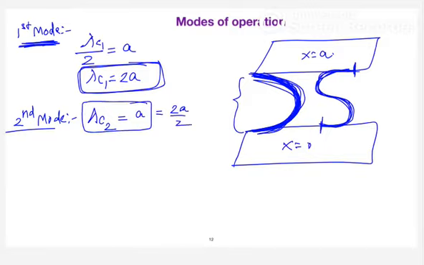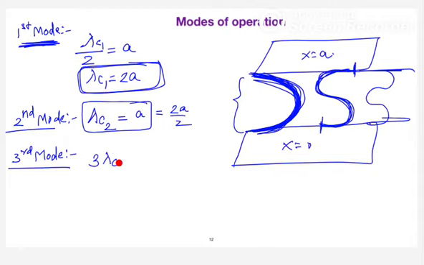Okay. When you see the third mode, third mode means there are 3 half cycles, which means 3 times lambda by 2. Agree? Yes, sir. So let me define the cutoff wavelength for the third mode as equal to A. So what is the cutoff wavelength you are getting? 2A by 3. Yes, sir.